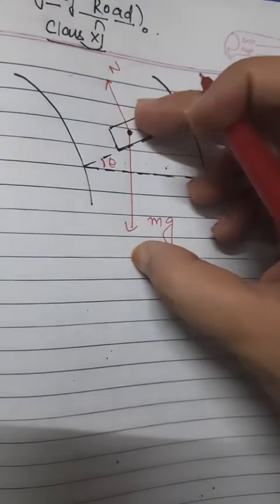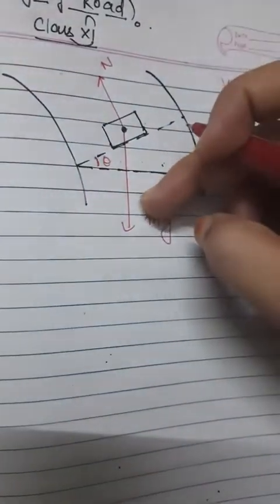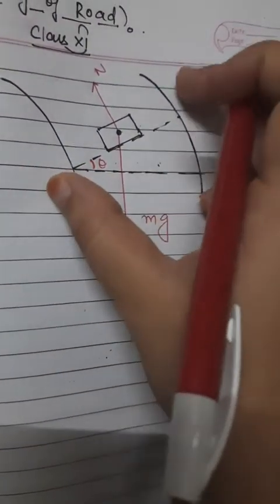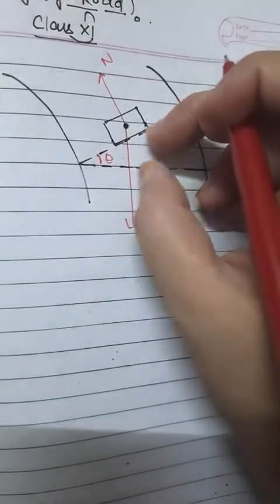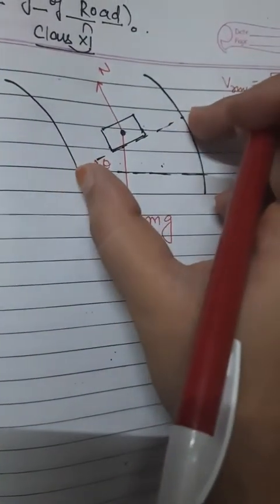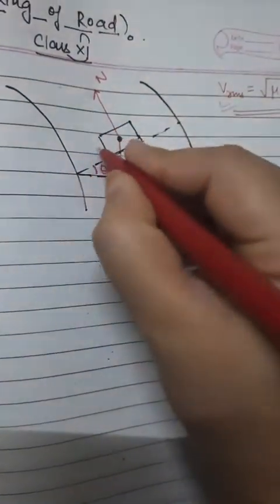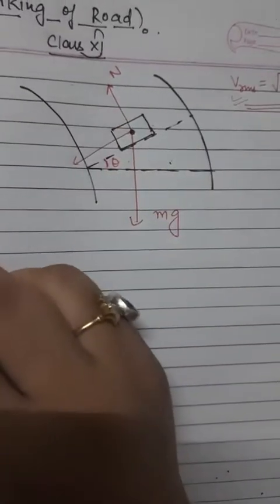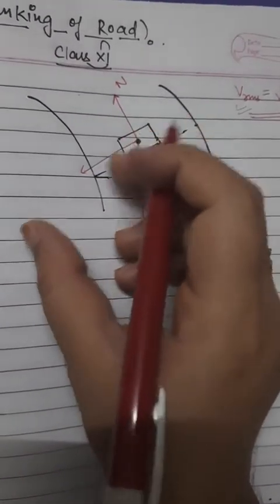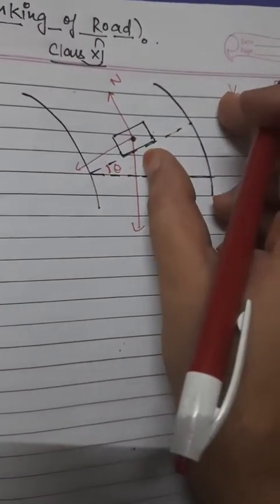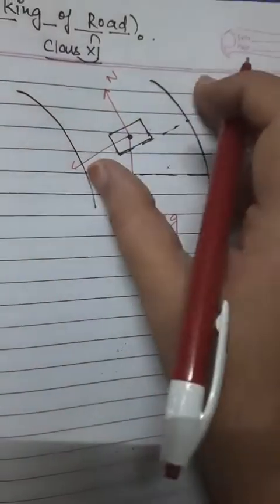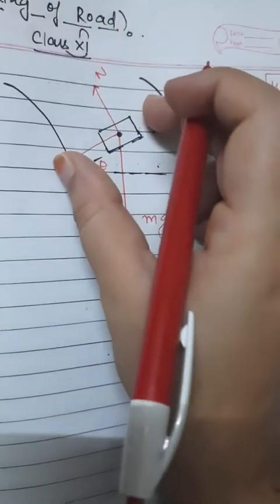It is not required every time that the normal and mg should balance each other. If we are inclining a body, the normal should be perpendicular to the surface of contact. Now the last force which is available in this condition is the force of friction, which helps us to balance the centrifugal force acting on the driver sitting inside the car.